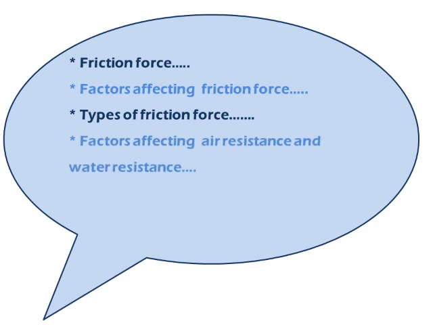What are the factors affecting air resistance and water resistance? There are two factors affecting them: speed of the object and surface area of the object. And there is a relation between speed of the object or surface area and air resistance or water resistance. Do you remember the name of this relation? Yeah, direct relation. Which means by increasing the speed of the object, the air resistance or water resistance increases, and vice versa. The same for surface area.